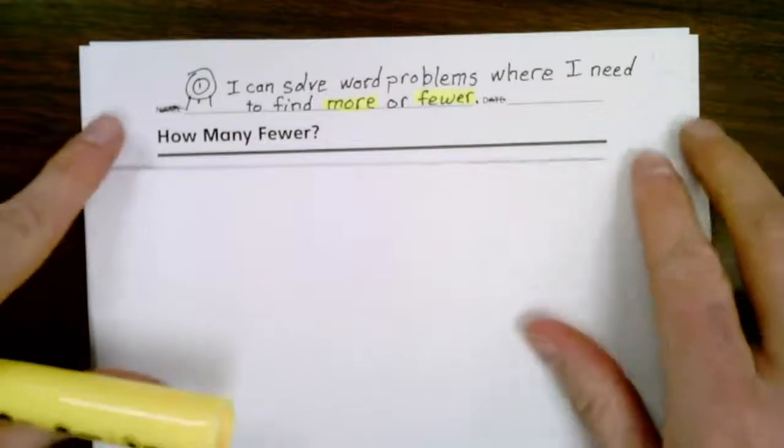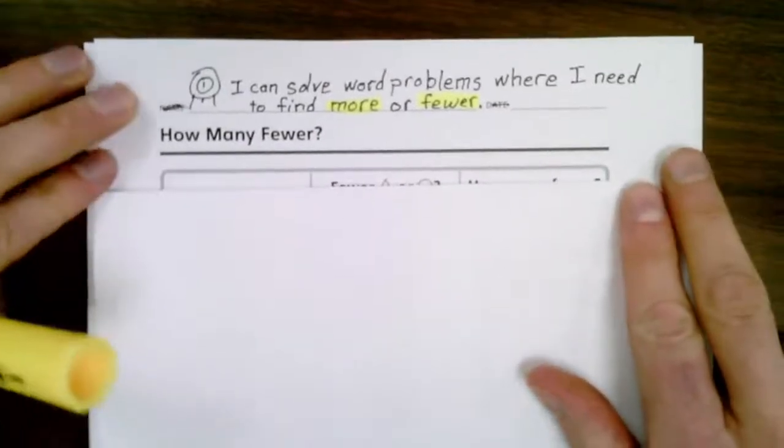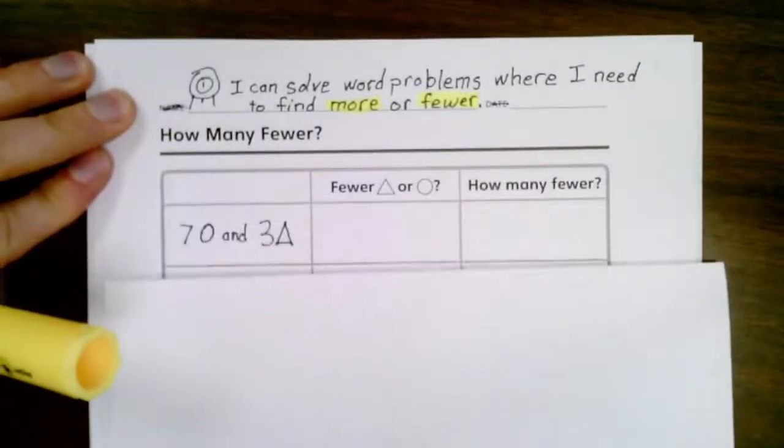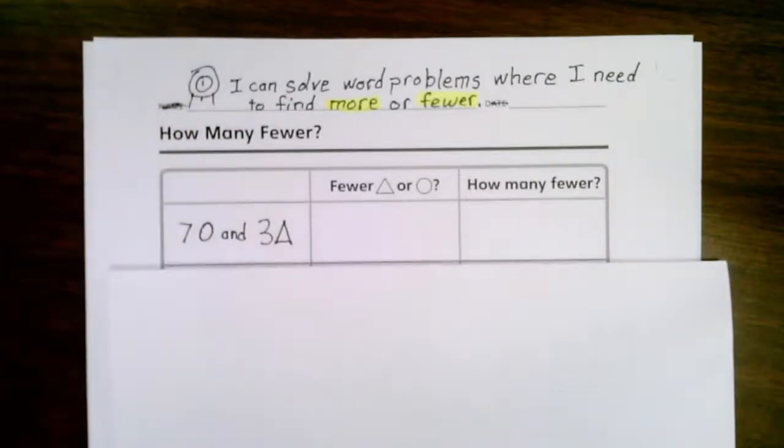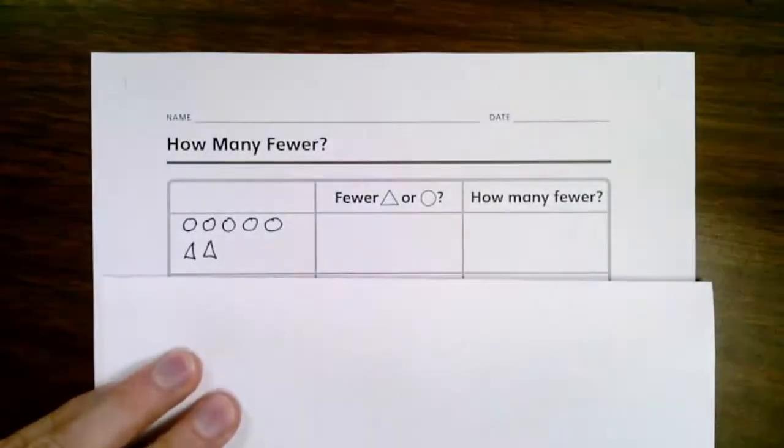We're going to start, and I'm going to have some problems here. We're going to find out how many fewer. I have some triangles.